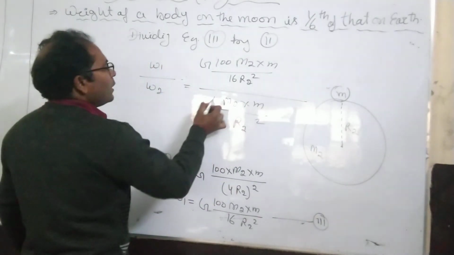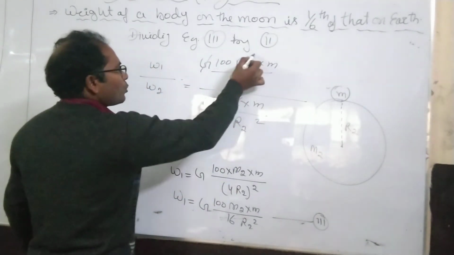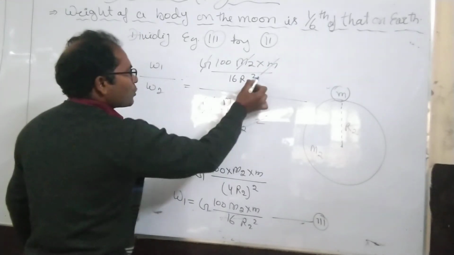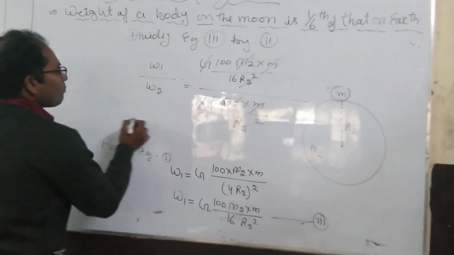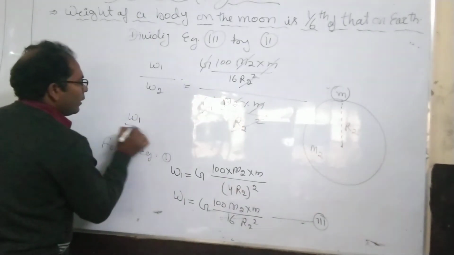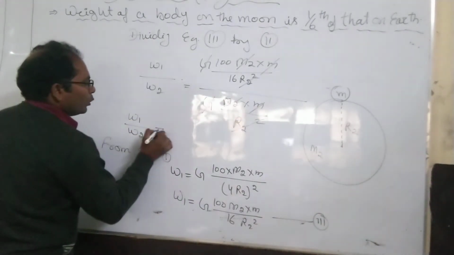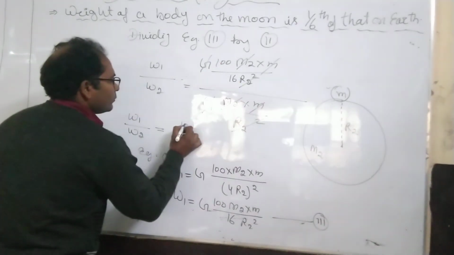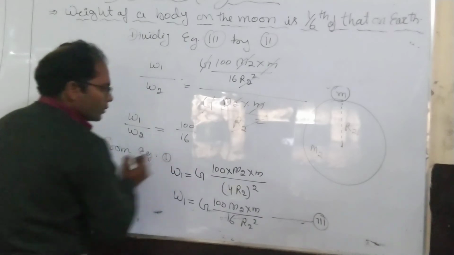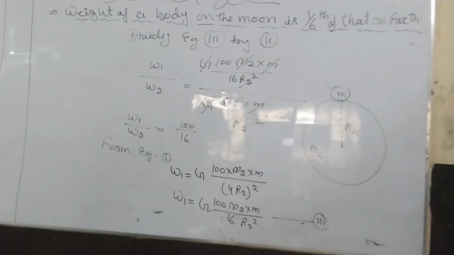So here you can see G to G cancel, M2 to M2, m to m, R2 square to R2 square. Then what will remain? W1 upon W2 is equal to 100 upon 16.